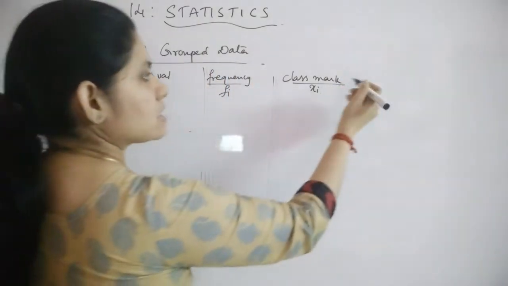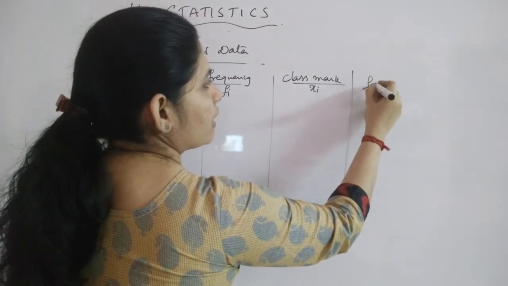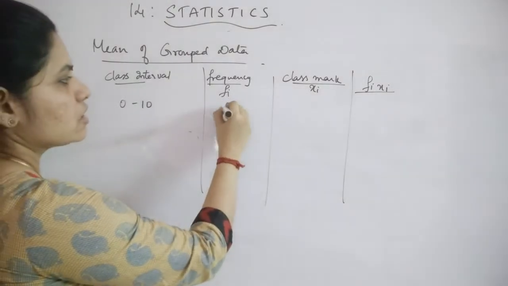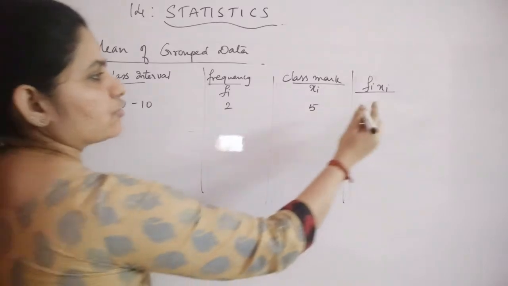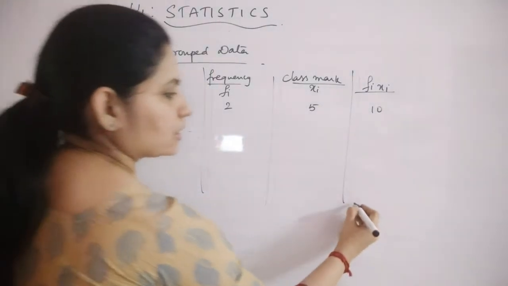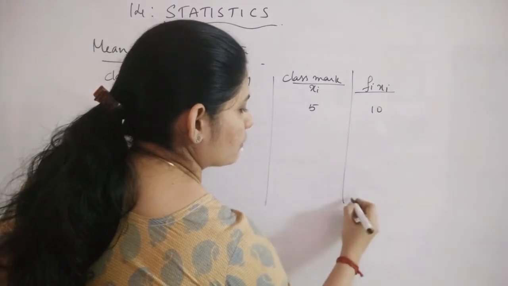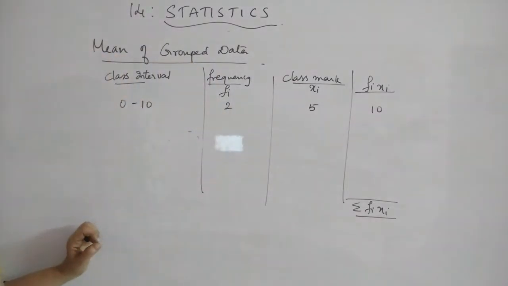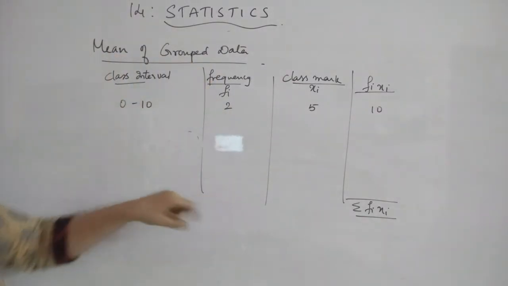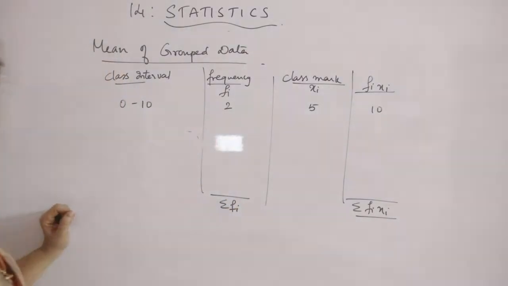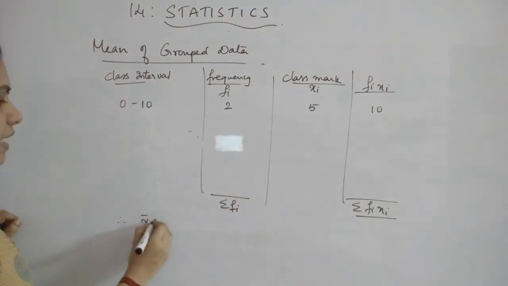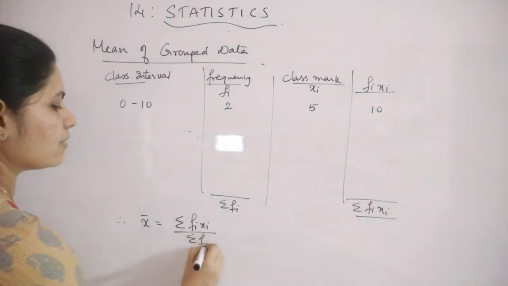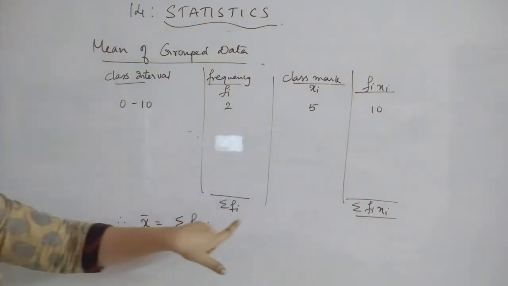After that, what you need to do is the same thing: you have to find out fi xi. That means you multiply the corresponding values. Suppose this is 2 and here you have got 5, so 2 into 5, this is 10. Likewise you calculate all of them, and at last you find the sum of all these fi xi's. So that is your sigma fi xi. And the total of these frequencies will give you sigma fi. Therefore, you can find x bar with the same formula, sigma fi xi divided by sigma fi. That means this value divided by this value.